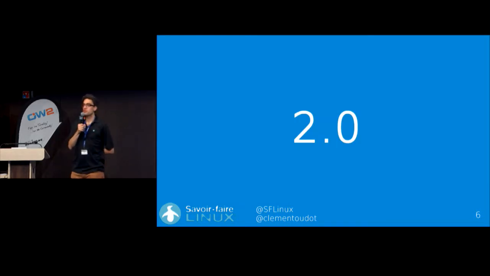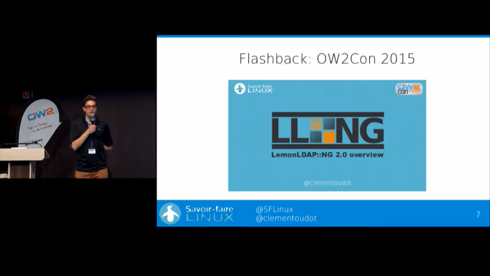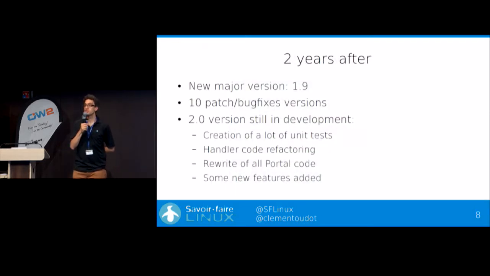So 2.0, it's a huge number. I wanted to do a little flashback because 2 years ago I was here to talk about Lemon LDAP 2.0. So 2 years ago we thought we could release it, and 2 years after it is not released. Because this is open source, and we just release when it's ready, so it's not ready. And you are happy to not have a bad 2.0 version, but you now have a good 1.9 version.